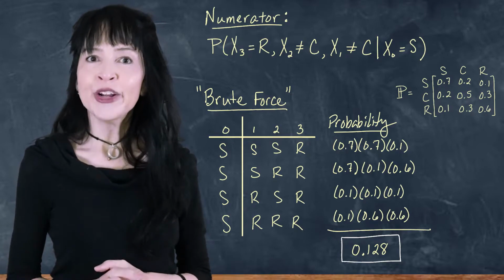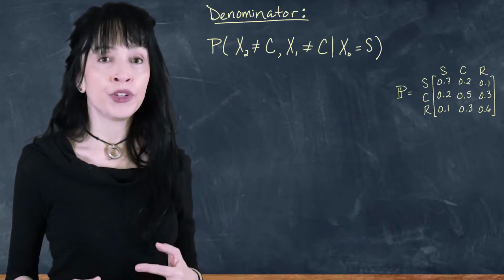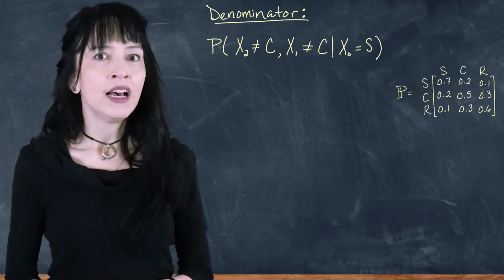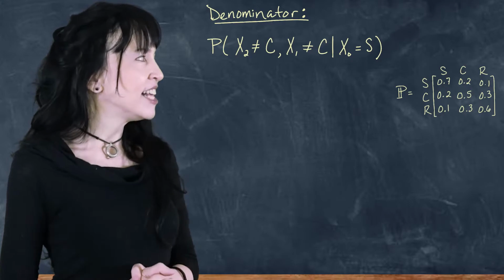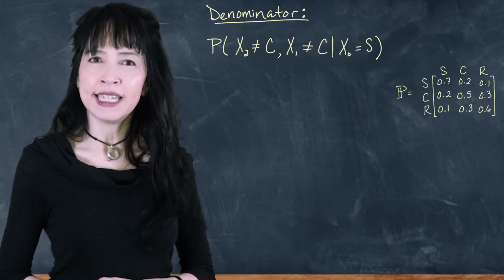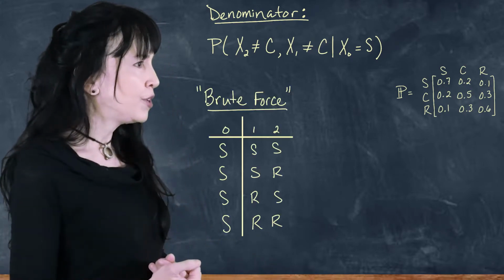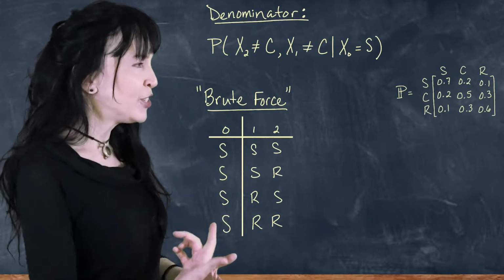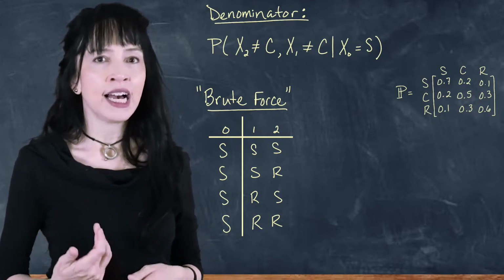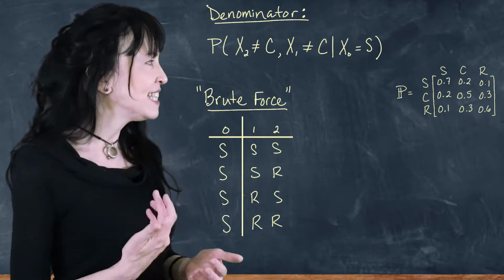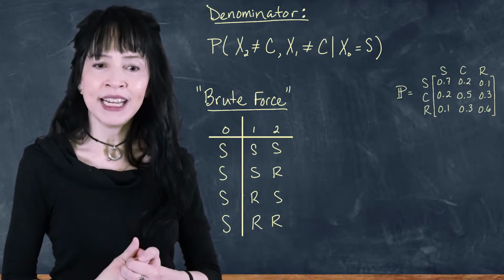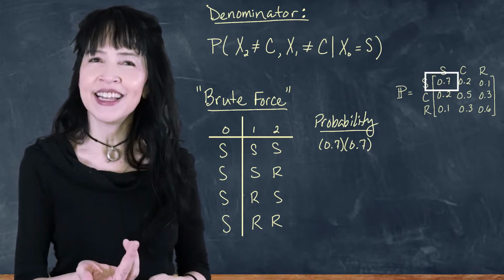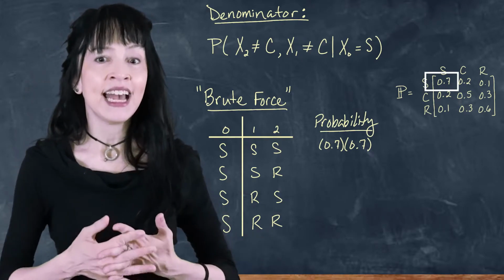So that was the numerator. Let's look at the denominator of the original conditional probability that we want to find. So the probability that it's not cloudy on day 2 and it's not cloudy on day 1, given that it was sunny on day 0. Again, I'm going to write out all the possibilities here. We're always starting sunny, and then I want to be not cloudy and not cloudy. So sunny, sunny; sunny, rainy; rainy, sunny; or rainy, rainy. And we have the probability of transitioning from sunny to sunny is 0.7, from sunny to sunny again is 0.7.